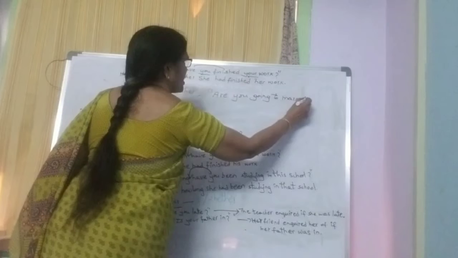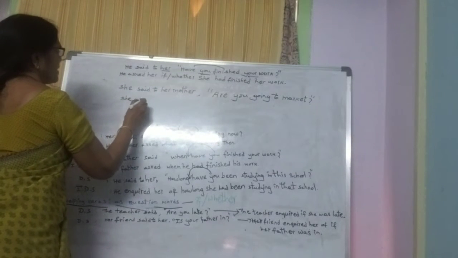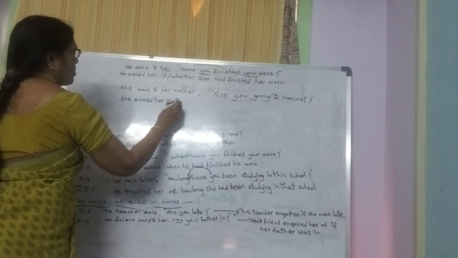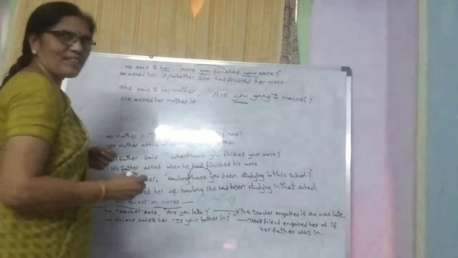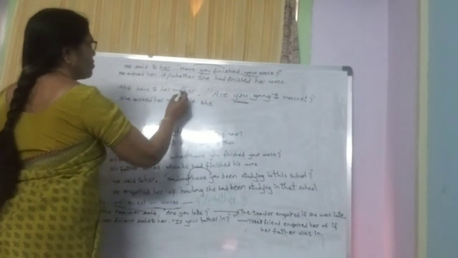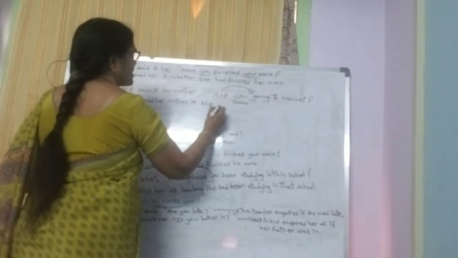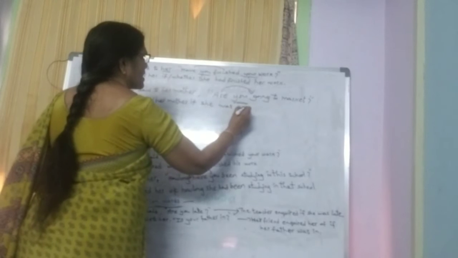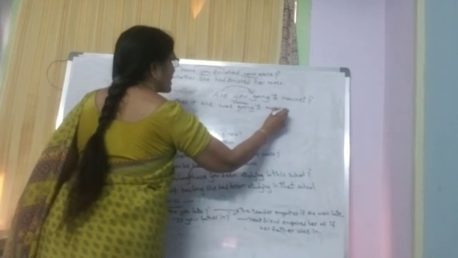Try to change it into reported speech, children. She asked her mother, if or whether, word order. There will be a change in the word order, no? If she. You refers to mother, so if she, "are" becomes "was." She is third person singular, past tense. Present tense becomes past tense. Going to market.